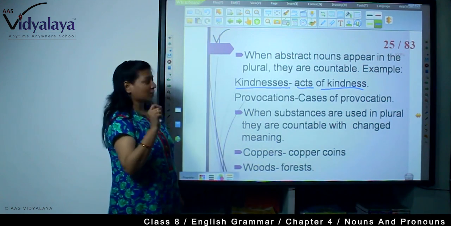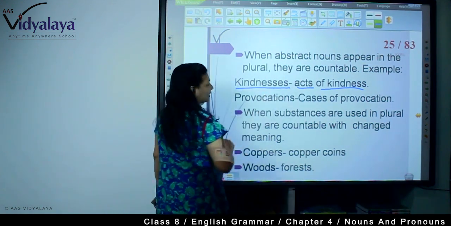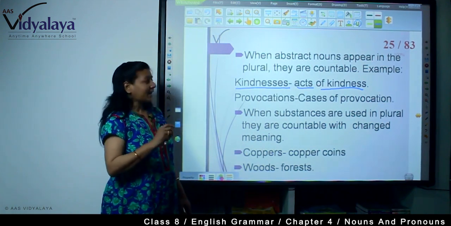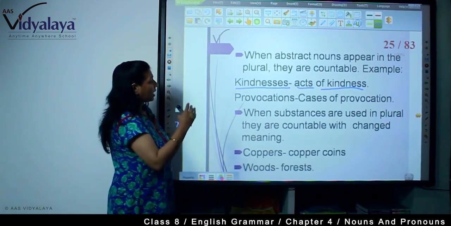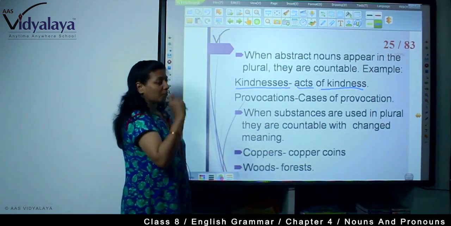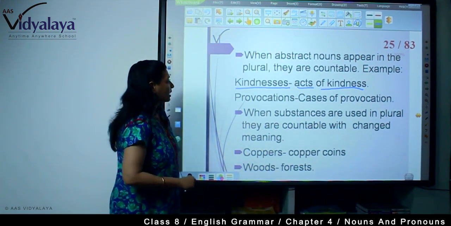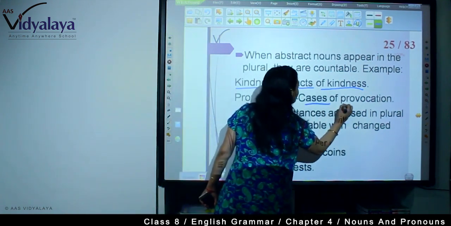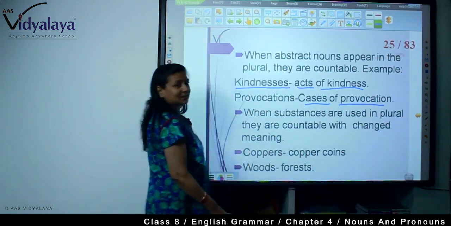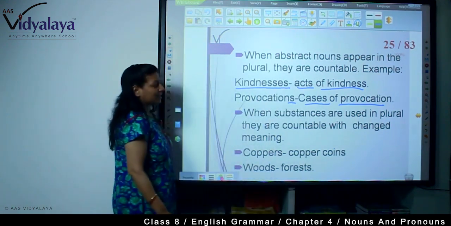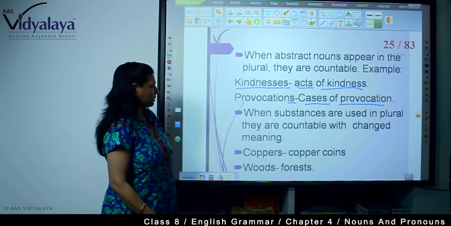So, if you have added es with kindness, it has become a countable noun. And instead of abstract noun, if you have written countable noun, then it will be considered wrong. So, please be specific. Then provocations, that is cases of provocation. Provocation is an abstract noun, but if we make it plural, it becomes cases of provocation.